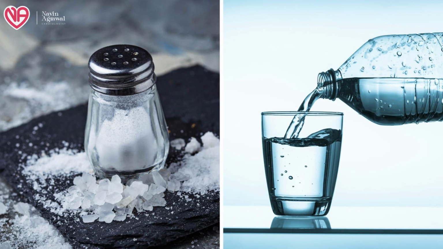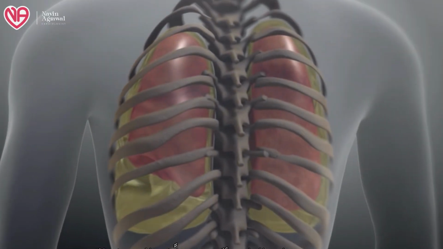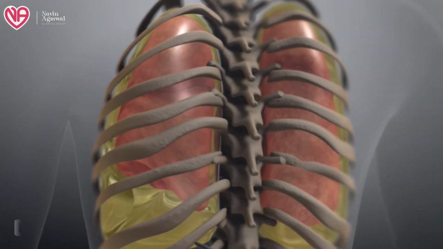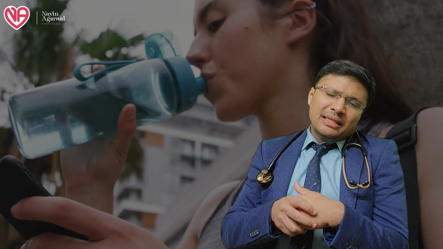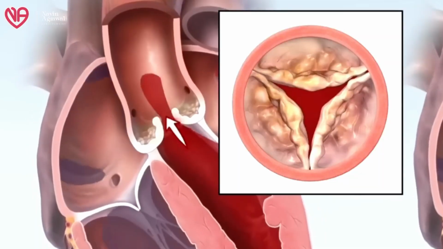Once these patients develop volume congestion, they are advised more dietary restrictions in terms of salt restriction and water restriction, because if at all they take more salt, that will retain more water and the lungs will be flooded with water and the patients will have more dyspnea. If the patient takes more water, the water will directly flood the lungs and cause dyspnea, because this extra vascular volume cannot be tolerated by that valve, which is either narrow or regurgitant or leaky.